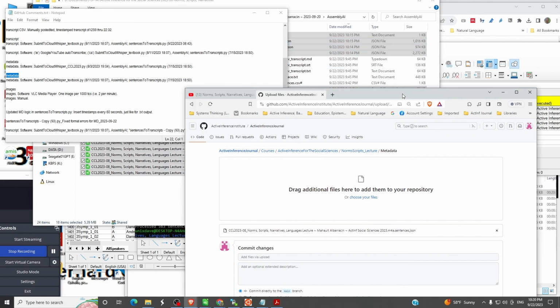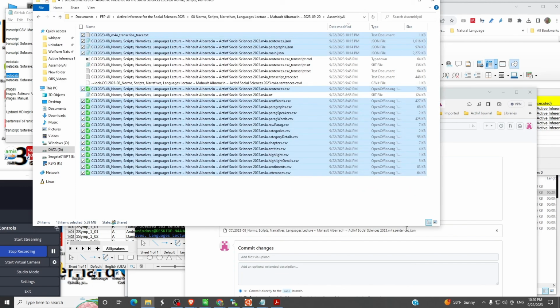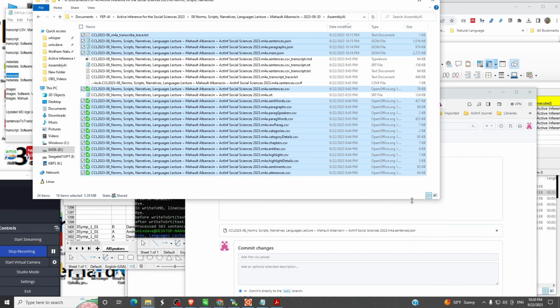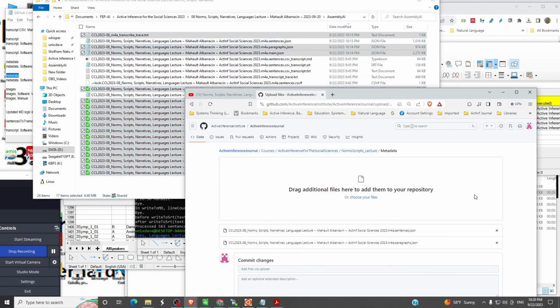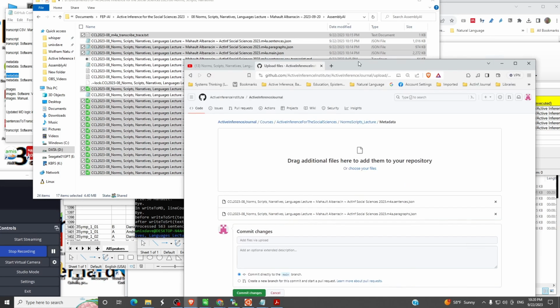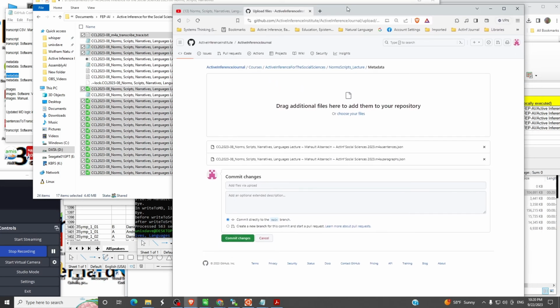This doesn't look good. What just happened? I tried to copy all of these items over here, and it doesn't seem to like it. It looks like it may have copied only the sentences.json. Well, let's see what happens. Well, that's not good. What's happened? Is the repository full? I do not know. But I have to give up for now, and we'll talk to the administrators and see if we can straighten that out. So I think we got a little bit done.